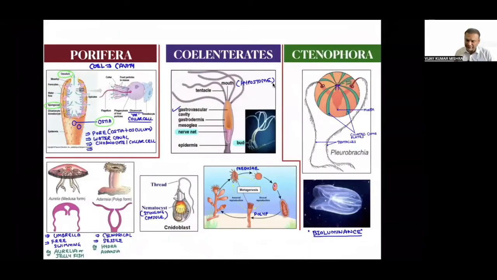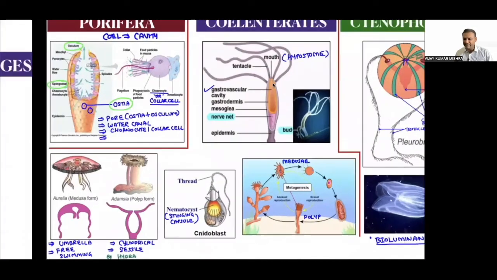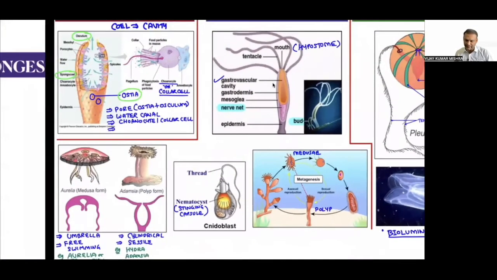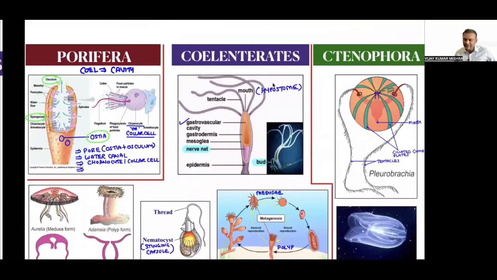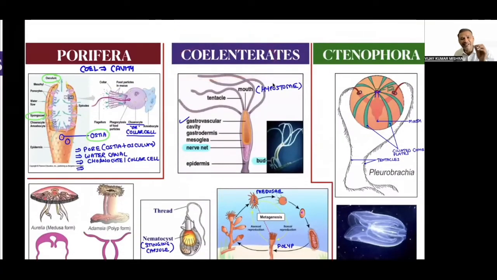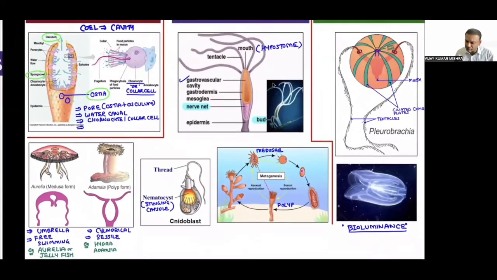Let's now talk about the Cnidaria. When we talk about Cnidaria, it is much more advanced. Here, focus. The cavity present is called coelenteron, or it is also called gastrovascular cavity.